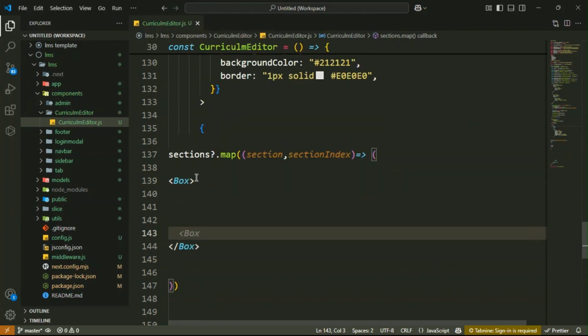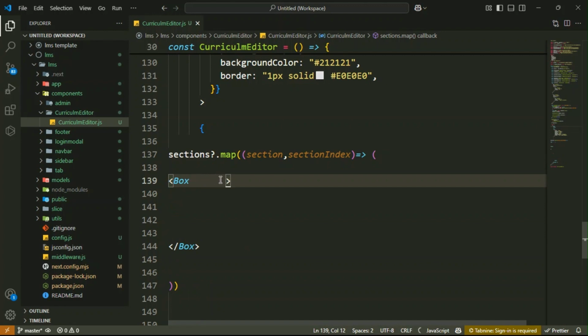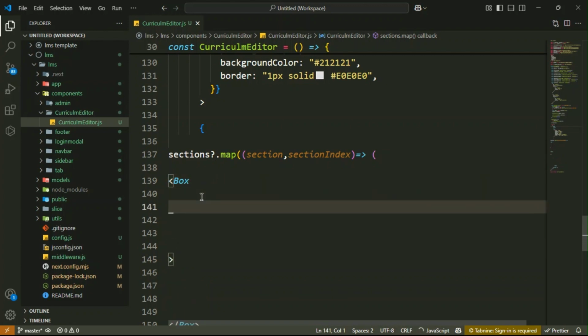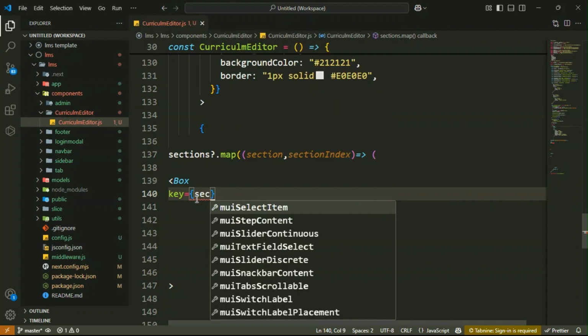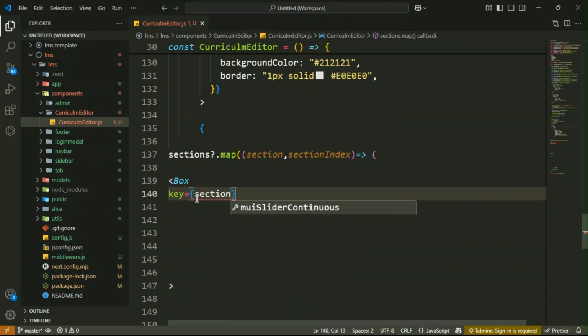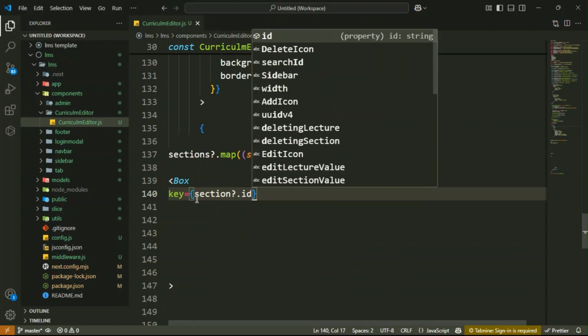Inside the Box component, guys, you have to add the additional styles. The first thing is to write the section's unique ID as the key. That is key equal, and inside it you have the section. If it is available, then it says its ID.